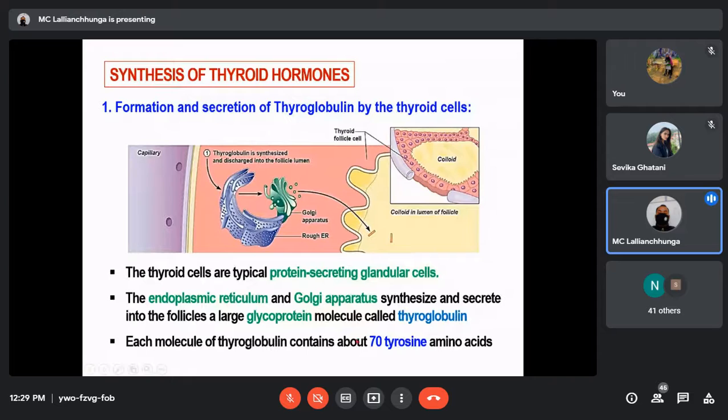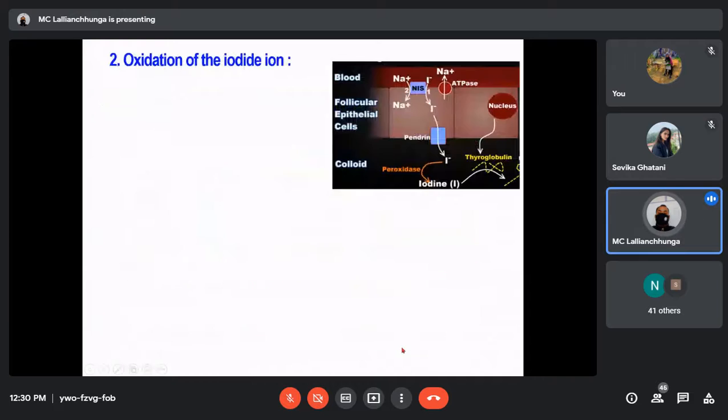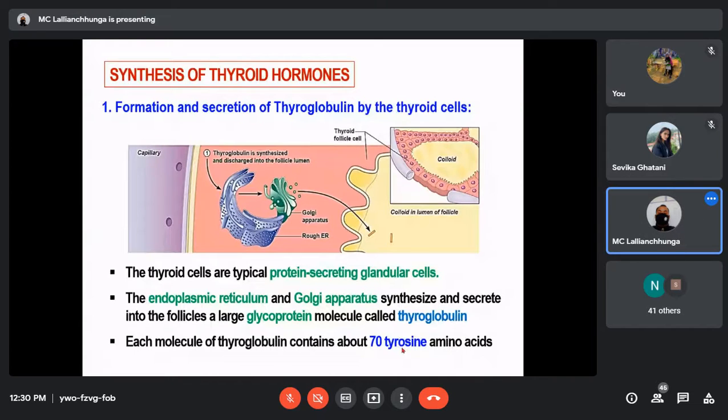So T3 and T4 are tyrosine derived hormones. A single molecule of thyroglobulin may contain around 70 tyrosine amino acids. Now you know how thyroglobulin is synthesized and secreted into the colloid.